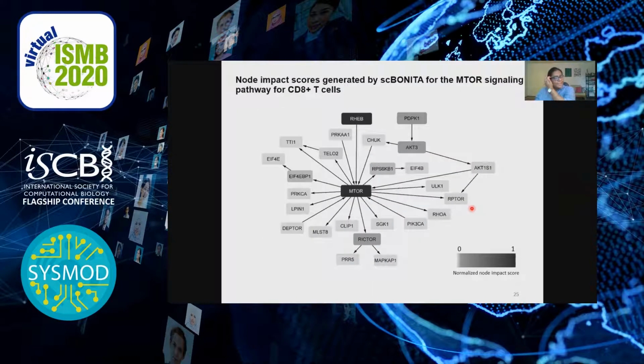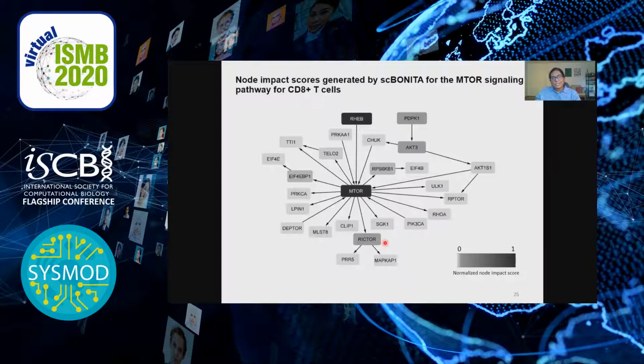As an example of some of the biological information that single-cell Bonita can provide, this figure shows a small portion of the Mtor signaling pathway, which was identified as being dysregulated between CD8 positive T cells from HIV, from atherosclerosis positive and atherosclerosis negative people. We see that Mtor over here and its upstream parent RHEB had the highest influence over the network, which is evident by the high number of outgoing edges from Mtor. Nodes without outgoing edges are assigned the lowest impact score.